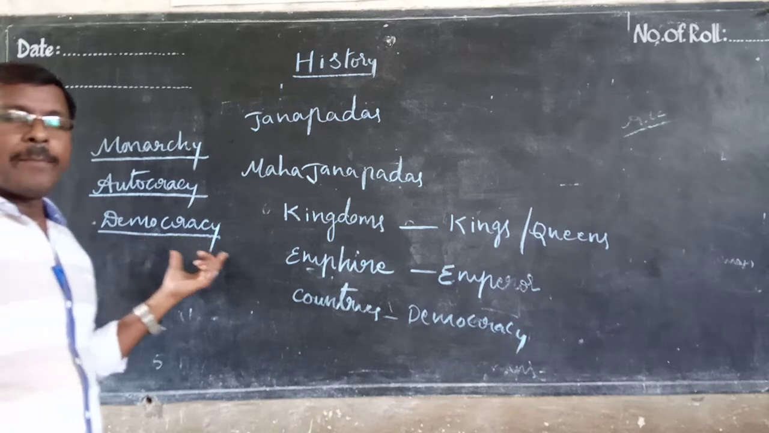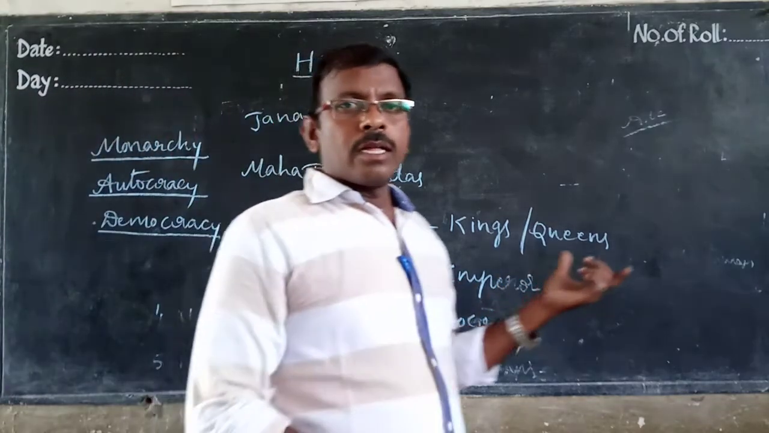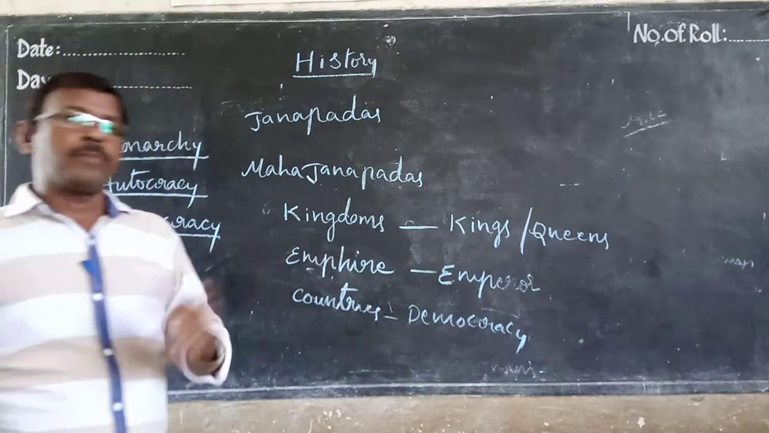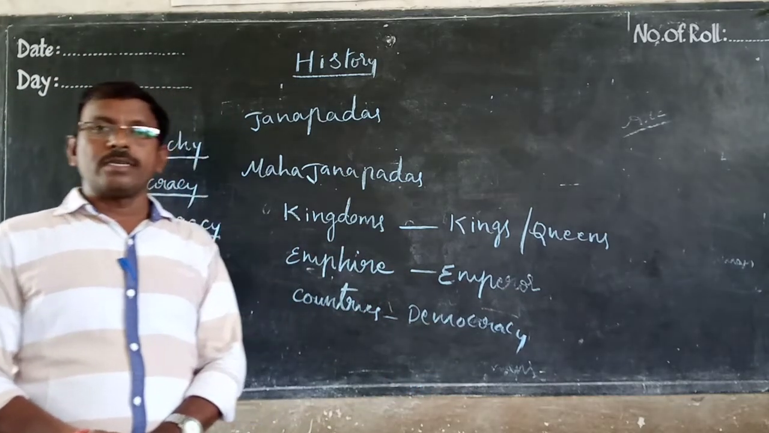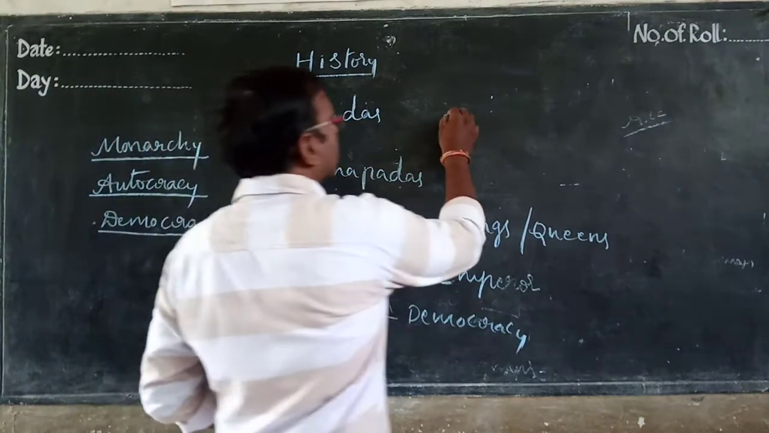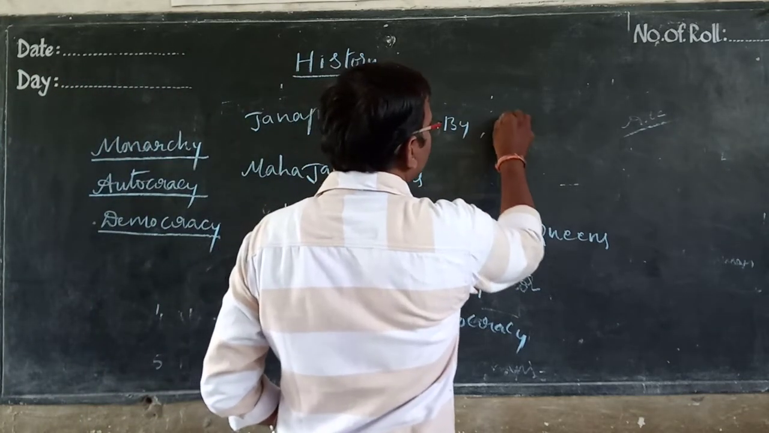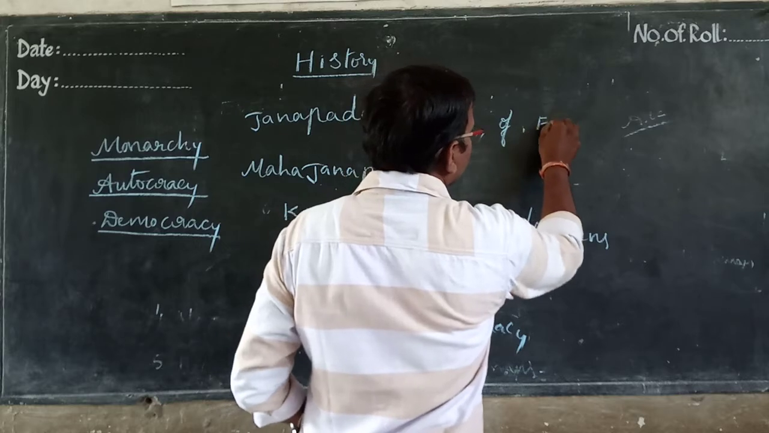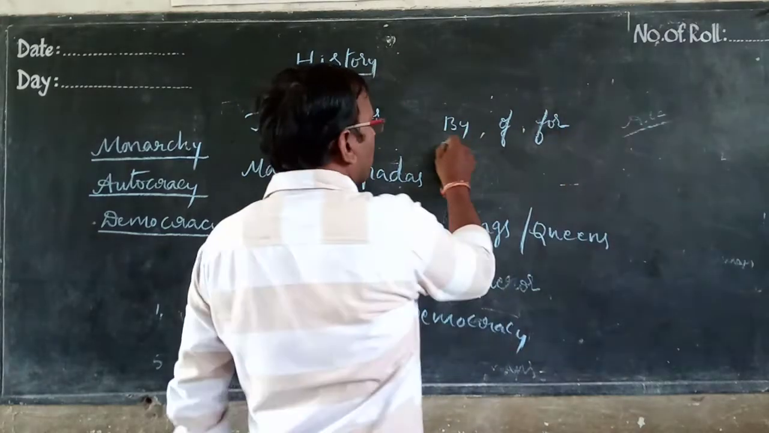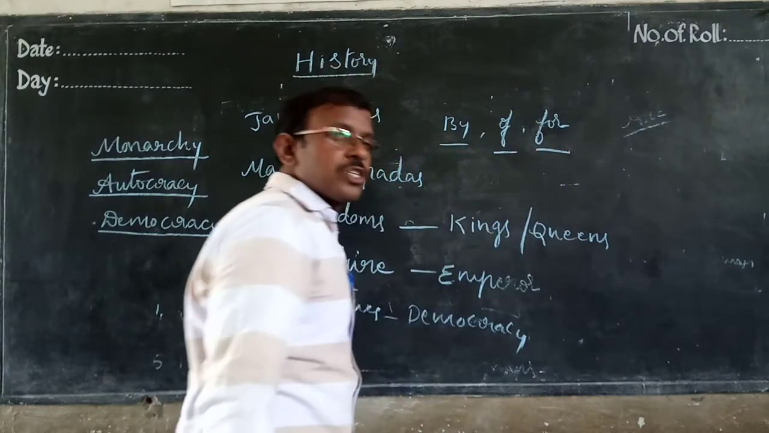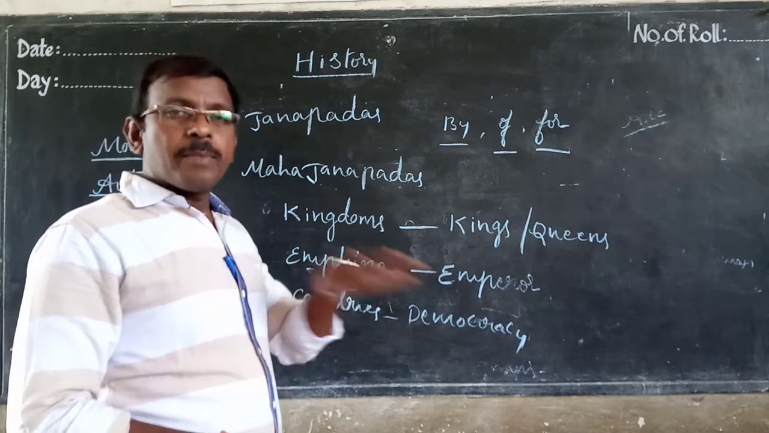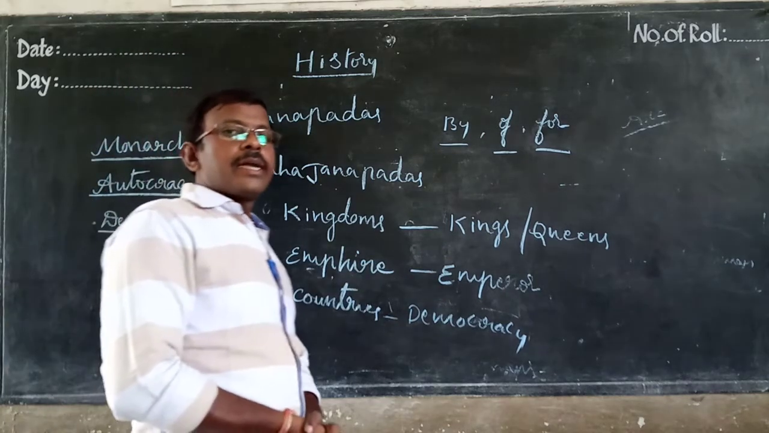Here we know what Abraham Lincoln said: the government by the people, of the people, for the people is known as democracy. In Telugu, it is a government in which the people rule themselves, by the people, for the people. That is a democracy.